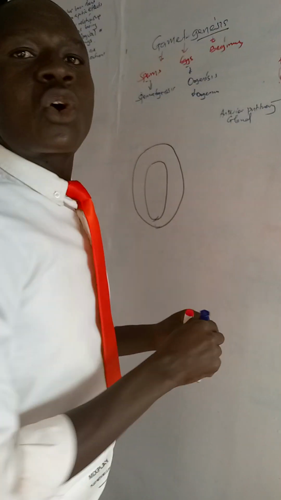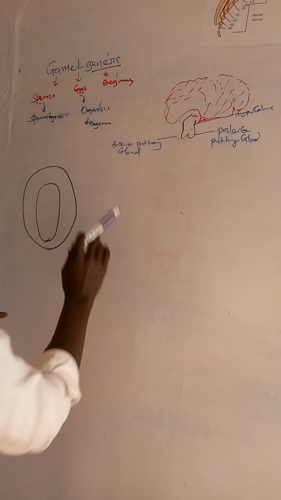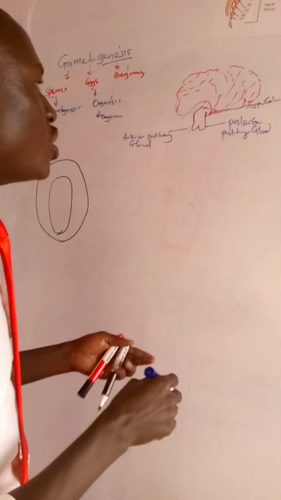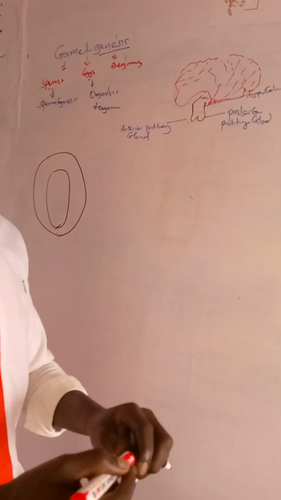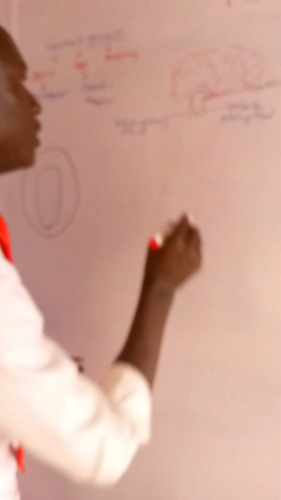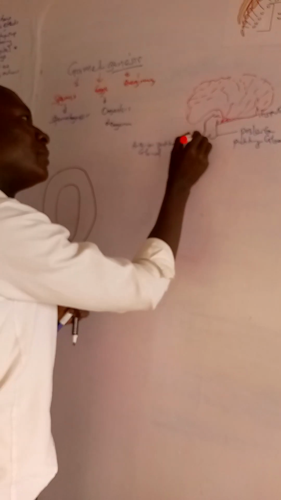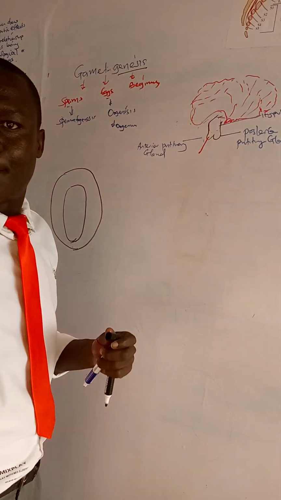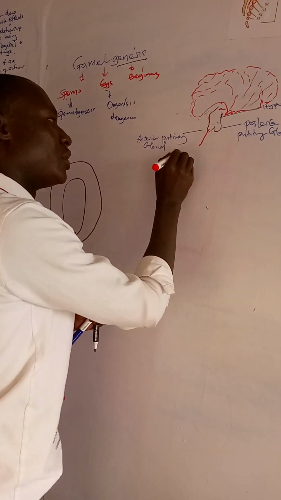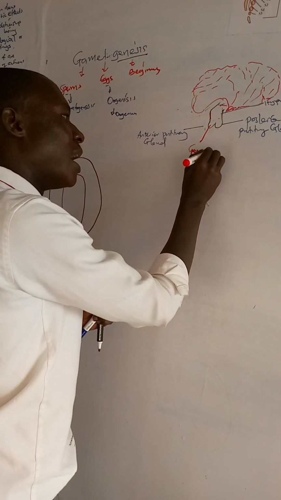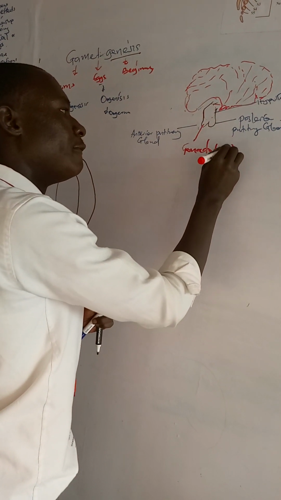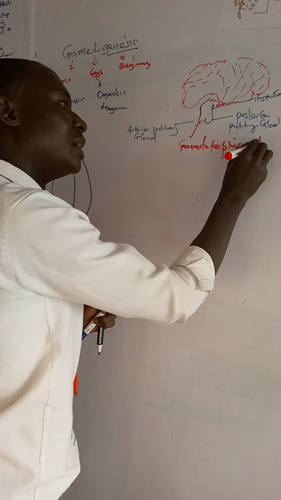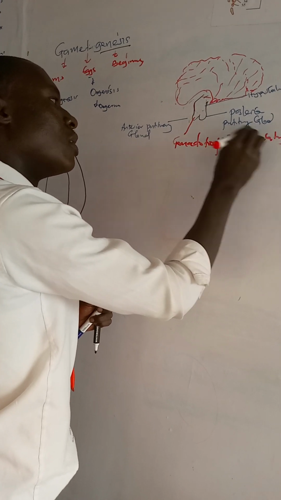The hormones that command the sexual production are known as gonadotrophin stimulating hormones, which are produced from the anterior lobe of the pituitary gland. So here we have gonadotrophin stimulating hormones.